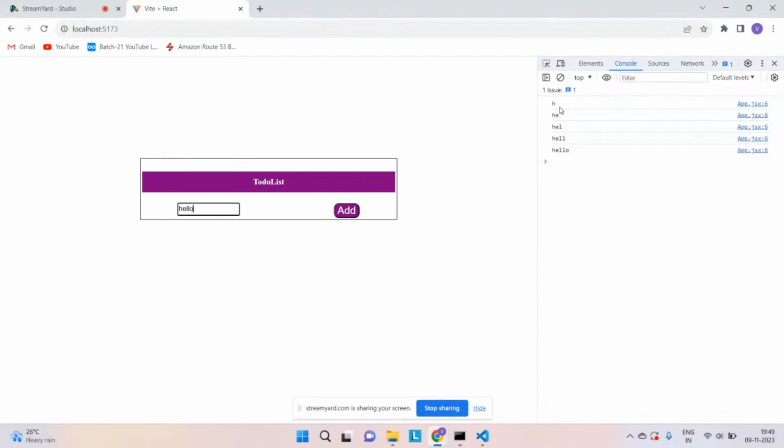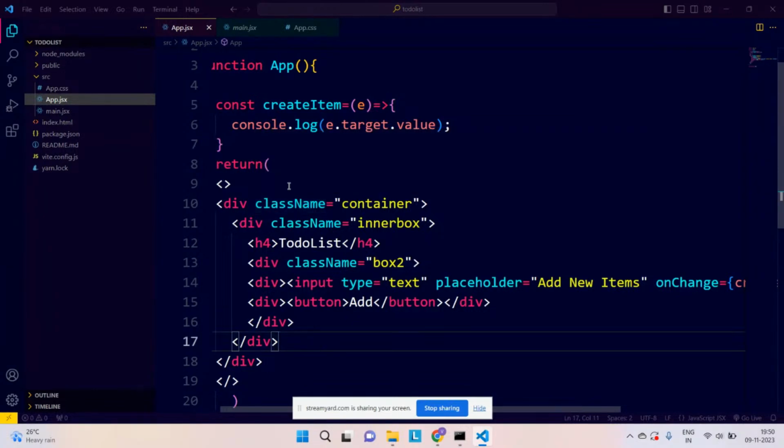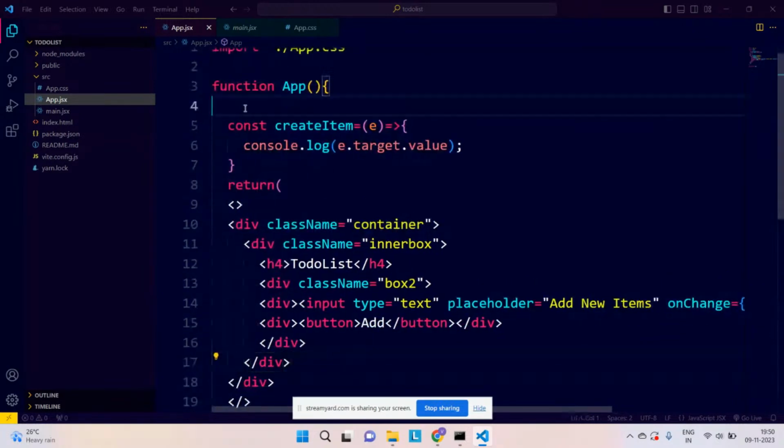Okay, now the next thing we are going to do: as soon as I type whatever item I want to add in my to-do list, and I click on plus, it should get stored somewhere. Correct? How can I do that? Let me tell you. For that, we need to have one state. We need to have some variables.